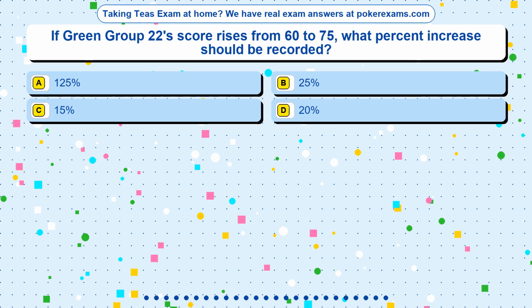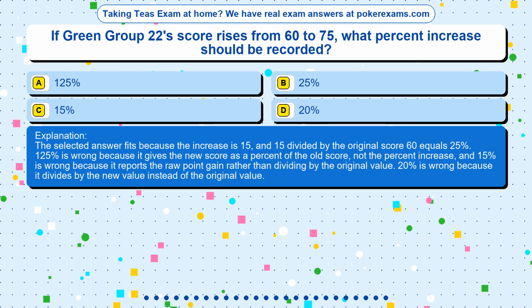The correct answer is option. The selected answer fits because the increase is 15, and 15 divided by the original score 60 equals 25%. 125% is wrong because it gives the new score as a percent of the old score, not the percent increase, and 15% is wrong because it reports the raw point gain rather than dividing by the original value. 20% is wrong because it divides by the new value instead of the original value.